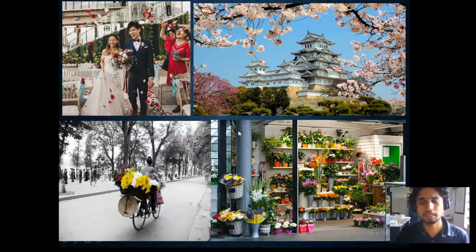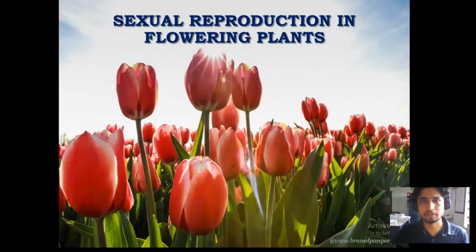But do flowers flower only for us, because we are celebrating festivals or any important occasions, or do they have any purpose? The plants are flowering because they have an important purpose. The purpose of flowering is reproduction. So flowers are reproductive parts. They are the reproductive parts of the plants, and they carry the male and female reproductive parts. So we are going to study sexual reproduction in flowering plants today, and in this we are going to see the morphology of the flower, and how the male and female reproductive gametes are produced from these flowers.